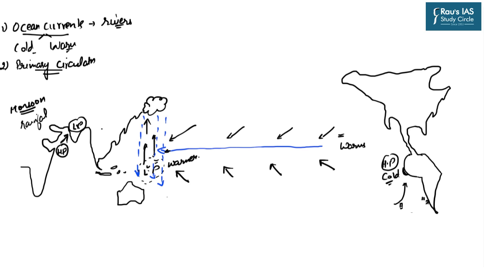Now what happens during El Nino is that these pressure conditions get reversed. In the normal situation, as we have seen, the Pacific region, this particular region, was having the high pressure region. But during El Nino, the water of the Peruvian coast becomes warmer. And now because the water has become warmer, here the low pressure region will get developed. And because now here the low pressure region is developed, the speed of the winds which were earlier moving in this particular direction will weaken, and that is why it is said that the tropical easterlies get weakened.